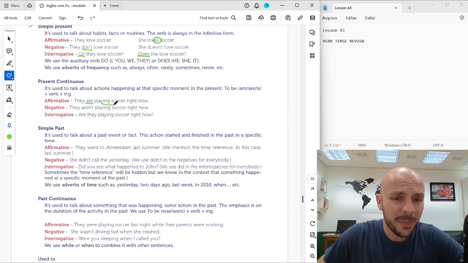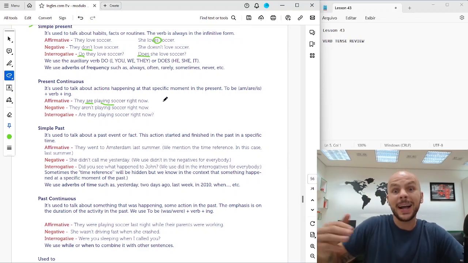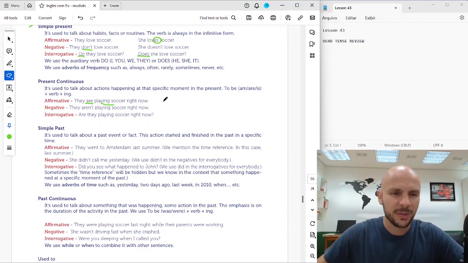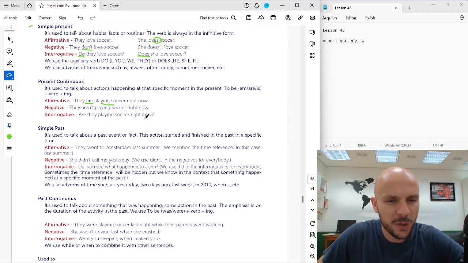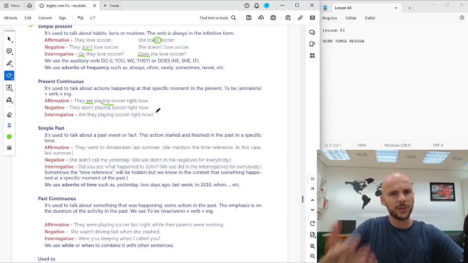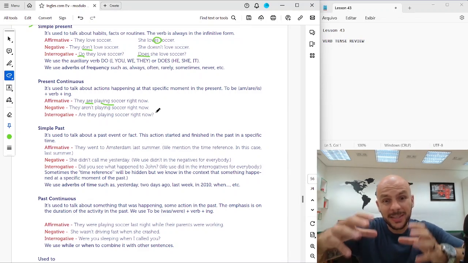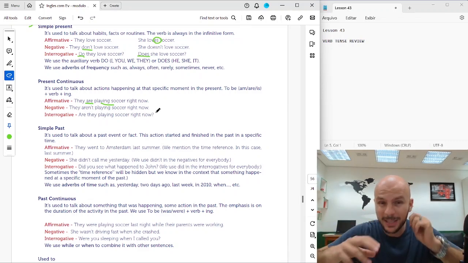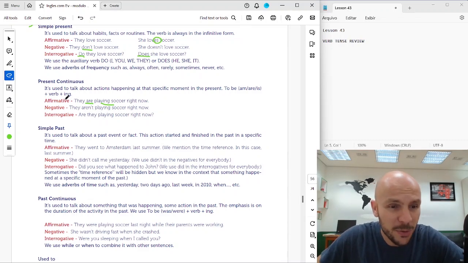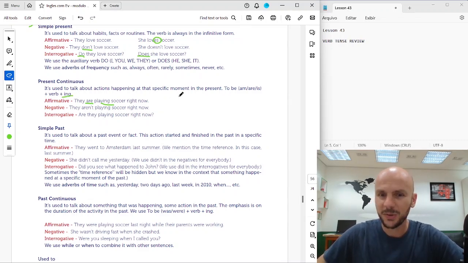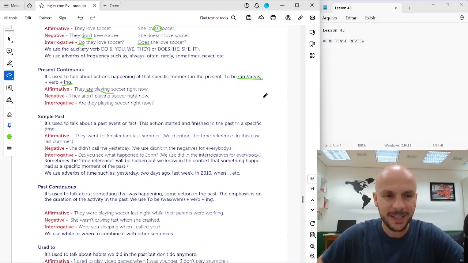And the main verb in the ing form. They are playing soccer right now. I am talking to you. They aren't playing soccer right now. I am not talking to you. Are they playing soccer right now? Am I talking to you? Right? Things that are happening at the moment, okay? Temporary things. We have to use ing, all right? And then the verb to be, am, are, or is, right?